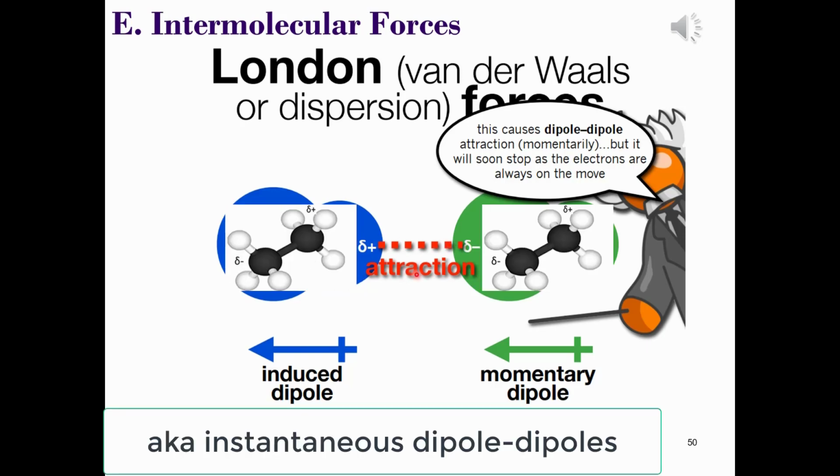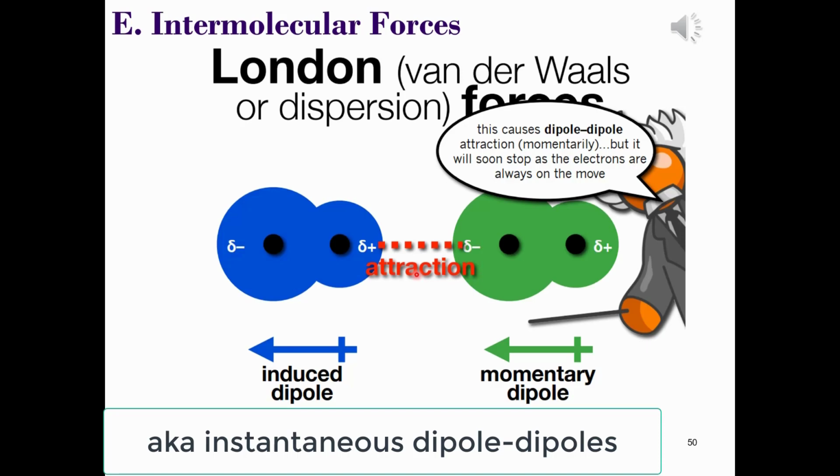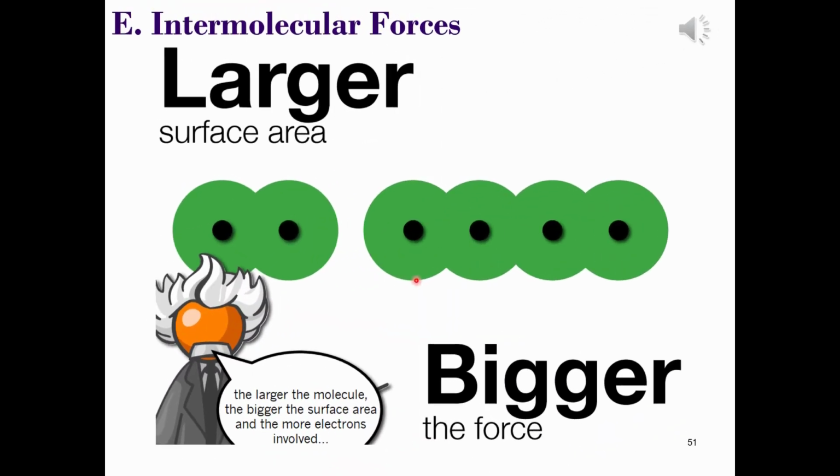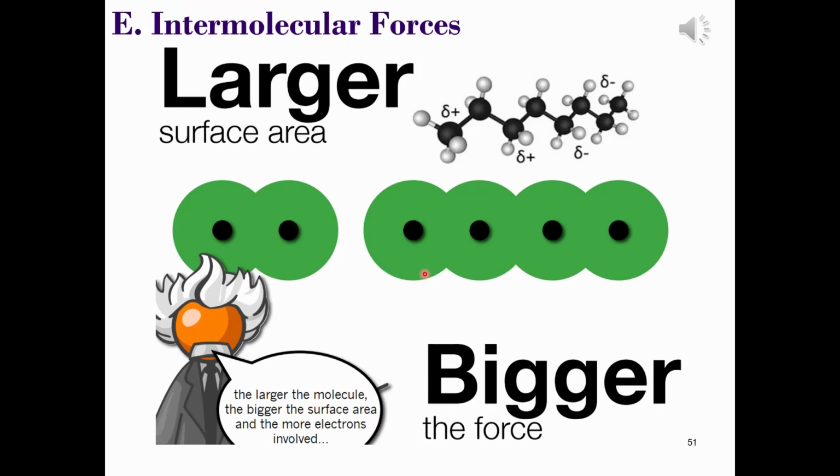Now there are a couple of factors that can affect this force of attraction, and the first of these is the surface area. When we think of dispersion forces, the danger again is to think of these as being just very weak, and that can be wrong because the surface area and the molecular weight of a molecule, which is directly correlated with surface area, can increase the size of the force because there are more electrons involved, so more dipoles set up, and therefore a greater force of attraction to overcome in terms of boiling.